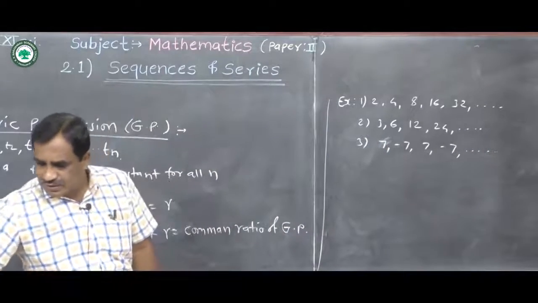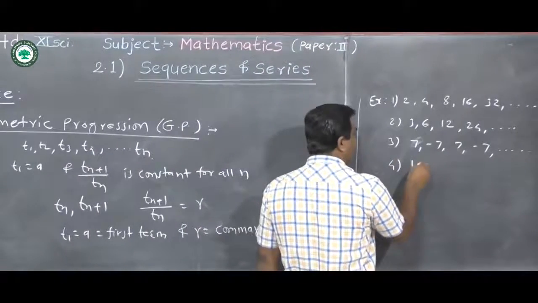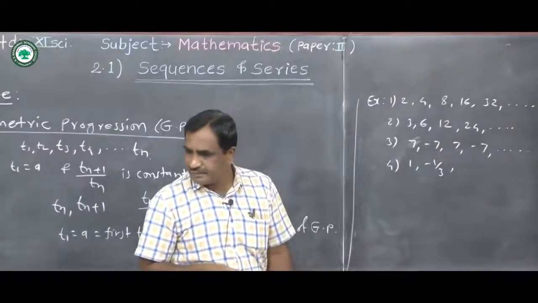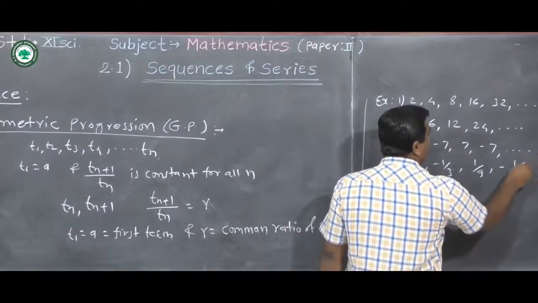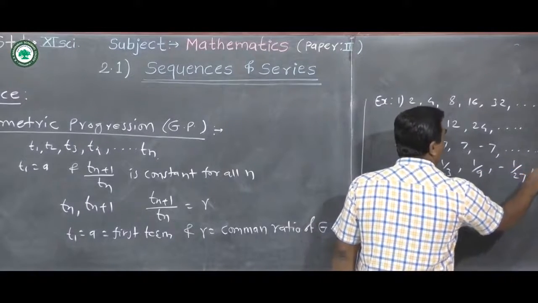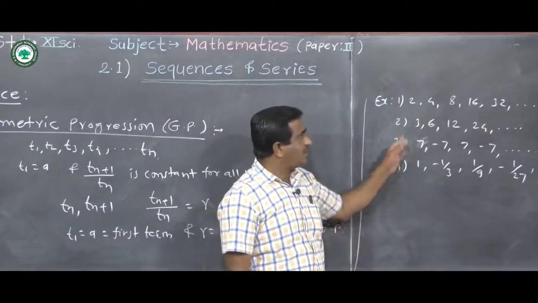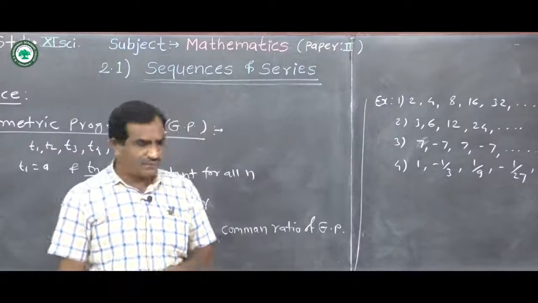We can see one more example here: 1, minus 1 by 3, 1 by 9, minus 1 by 27, and so on. This is also a geometric sequence.